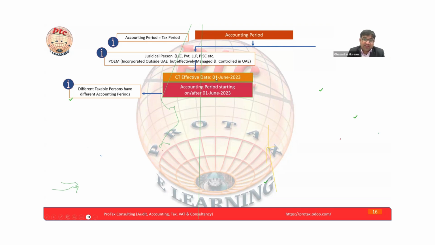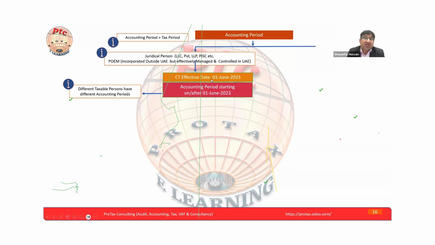Now here we are taking the example, if changed to December, which means the company law is mentioning the accounting period for the new company can be minimum 6 months to up to 18 months. So normally accounting period is 12 months, but maximum up to 18 months. Now if we look into that, the first accounting period normally for the new company is combined with the next accounting period. This is mostly what people do.